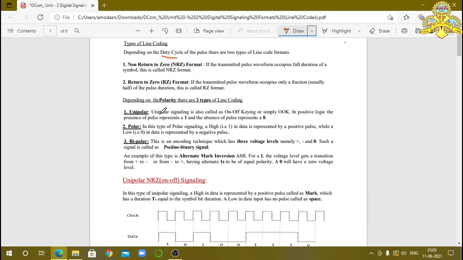This unipolar signaling is also called on-off keying, or simply OOK, because 1 is indicated by the on condition and 0 is indicated by the off condition. In positive logic, the presence of a pulse represents a 1 and the absence of a pulse represents a 0. That means bit 1 is indicated by a positive pulse and bit 0 is indicated by a 0 pulse.